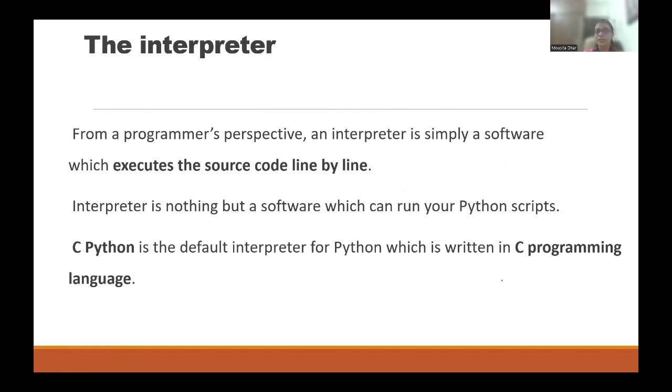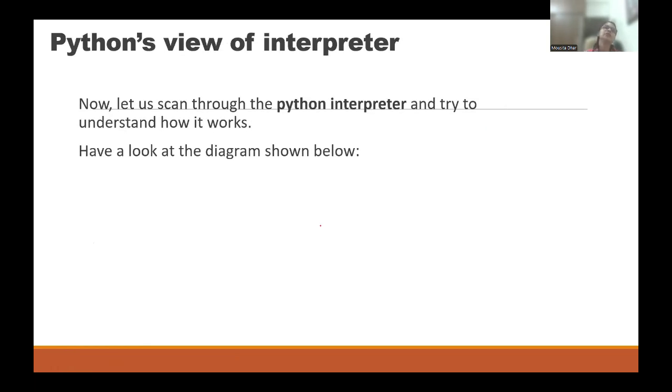As I already mentioned, it is a software, right? So if there is something called software, you have to write that software in some language. So the Python software is written in C language. Now it is the default interpreter for Python. Now let us go more in depth about the interpreter.